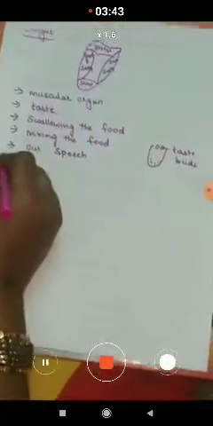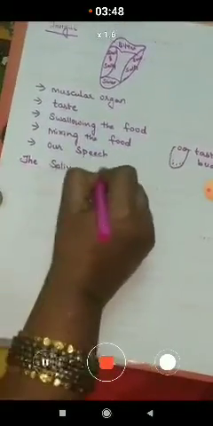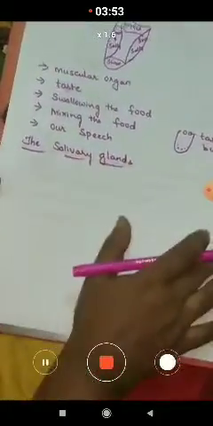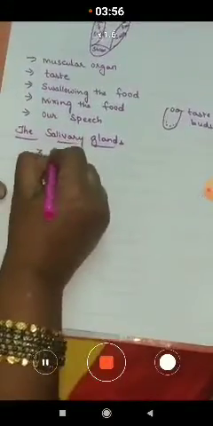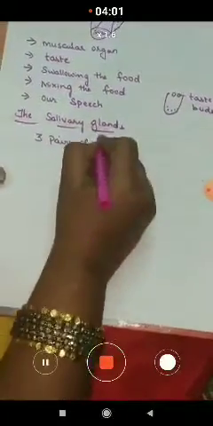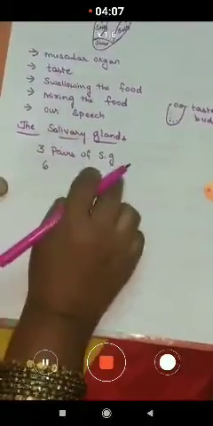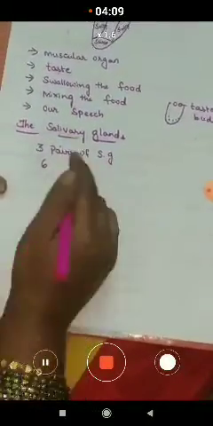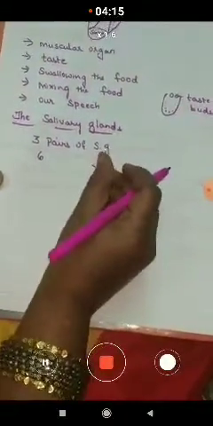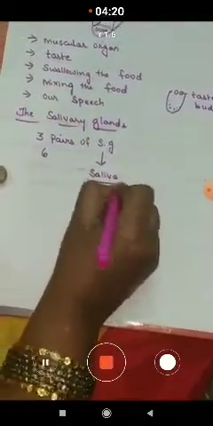Now we'll move on to the salivary glands, which are present in the mouth. We can observe there are three pairs. How many are present? Three pairs of salivary glands, children. Three pairs means six glands are present in our mouth. These salivary glands produce a watery fluid called saliva.